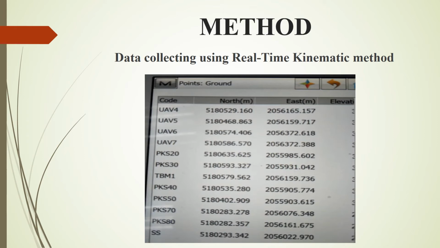This data will be used to compare the different coordinates of the ground control points for the accuracy comparison between the real-time kinematic method and traverse method. From the coordinates of every ground control point, this data is also used to compare the different bearing and distance of the ground control points for the accuracy comparison between the two methods.